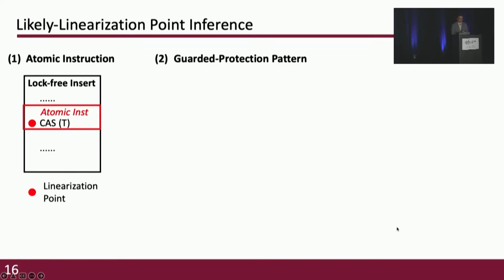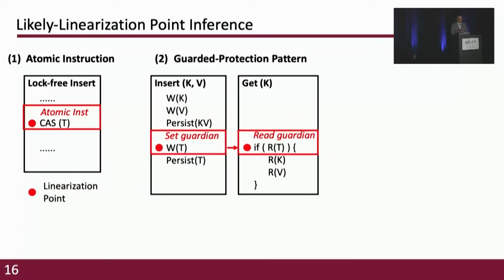The second practice is the guarded protection pattern. For example, a writer ensures that key and value are persisted before the token is updated. Also, a reader checks whether the flag is set before reading the key and value. The write to the token is the writer's linearization point, since the change becomes visible after setting the flag.